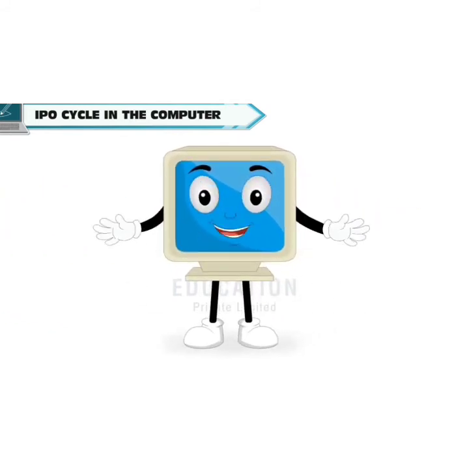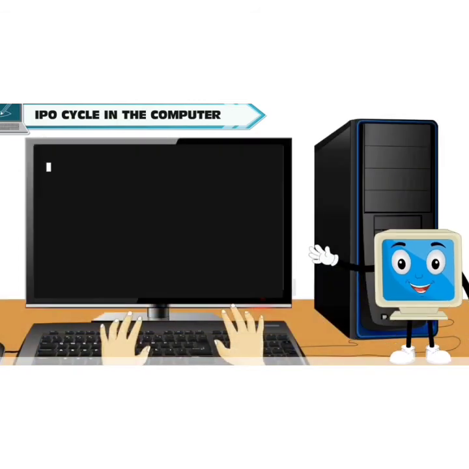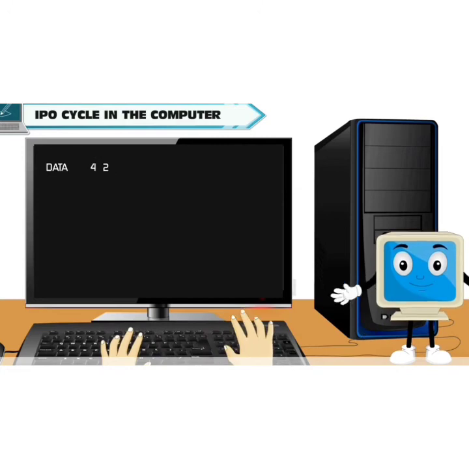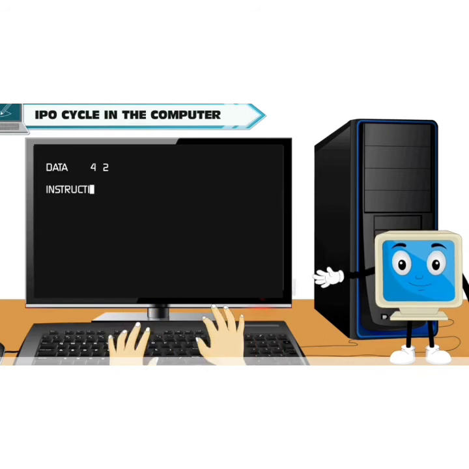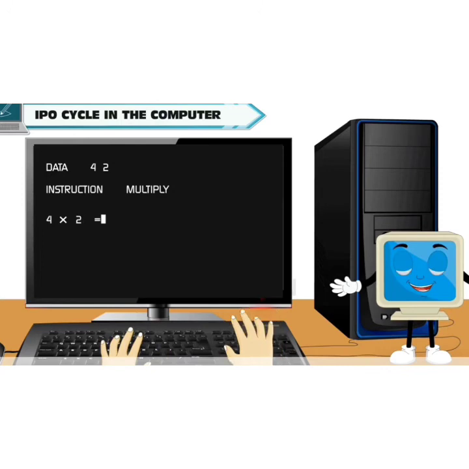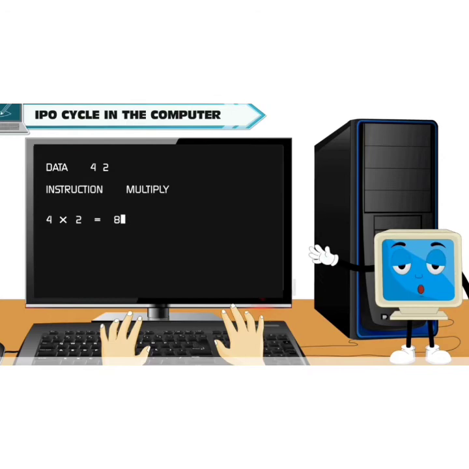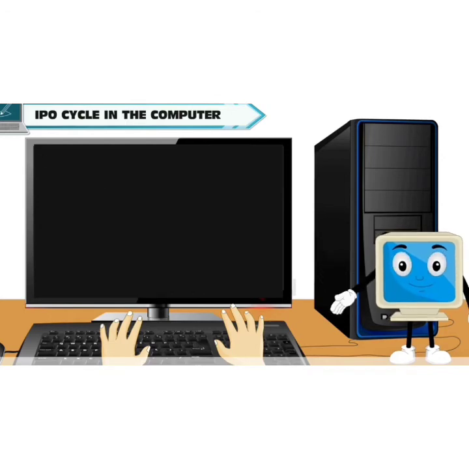When we provide input to the computer, there have to be two parts to the input. One is the data. Like in the example, the data is the numbers 4 and 2. The other part is the instruction. That is, we have to tell the computer what to do with the data. Here, the instruction is to multiply. In the processing phase, CPU will multiply 4 by 2 and 8 is the result or final output.